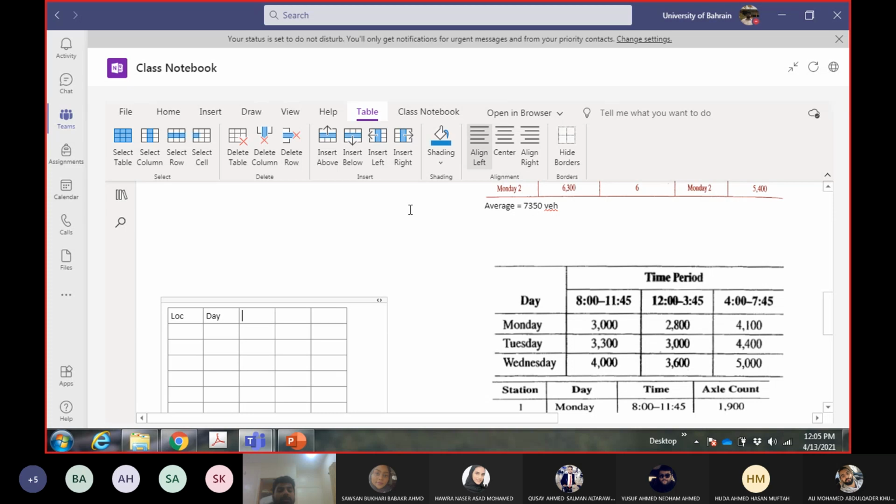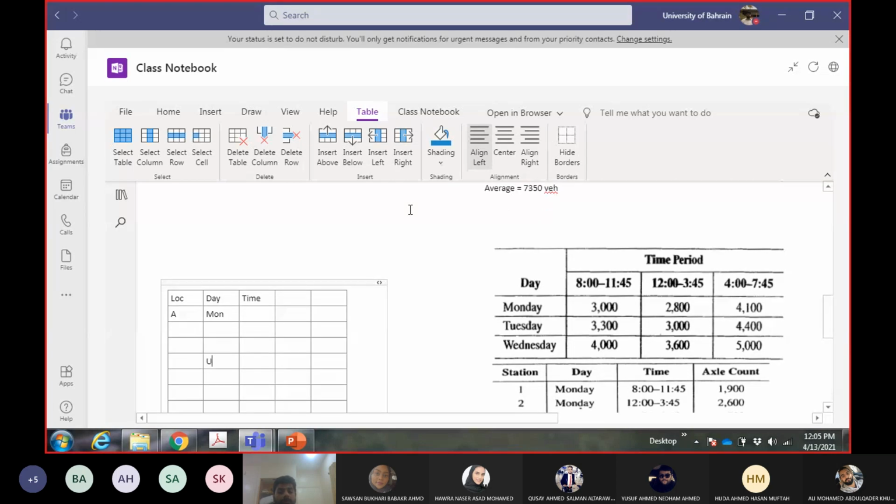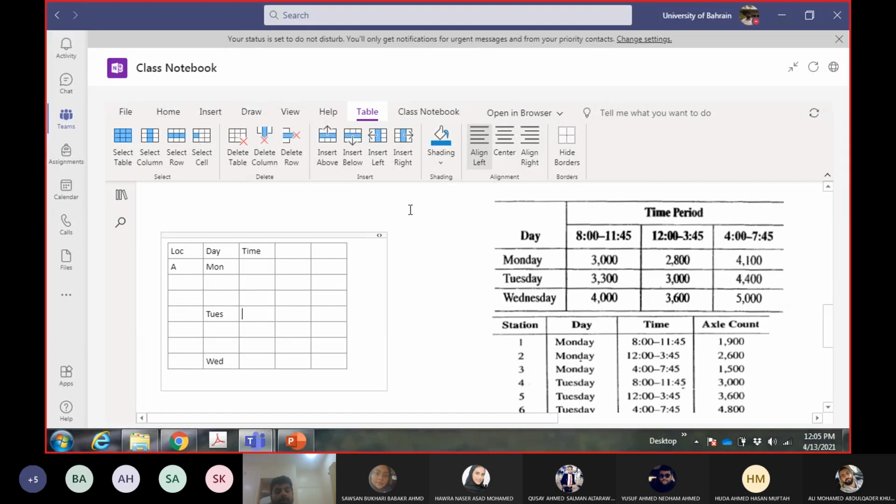Okay, so location, day and time. Location A, control count, all 3 days. Time 8 to 12.